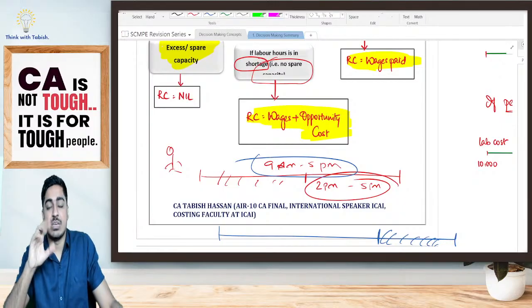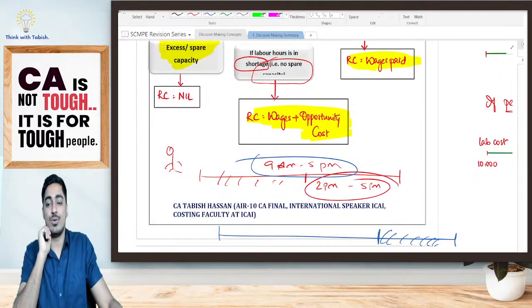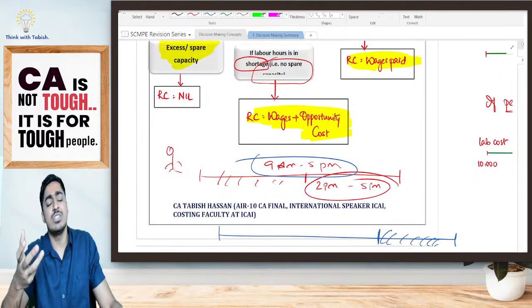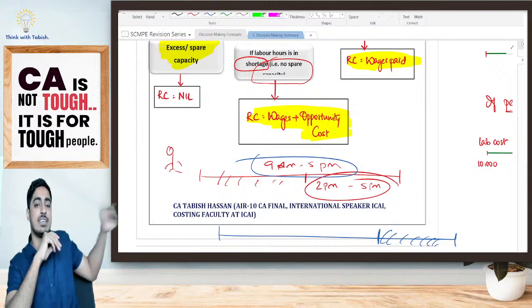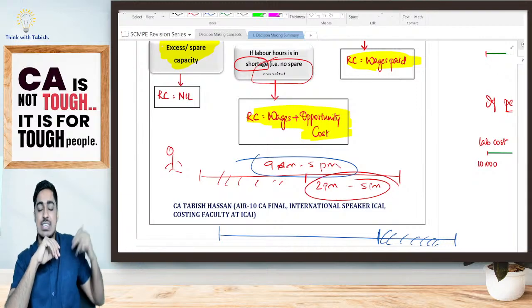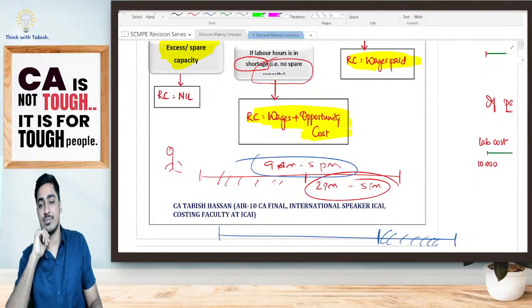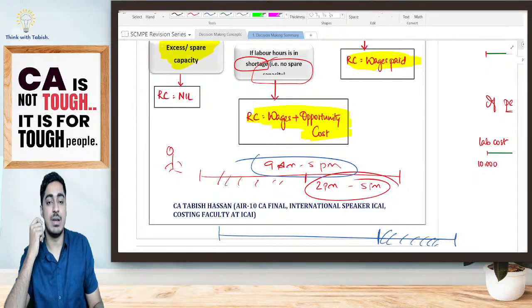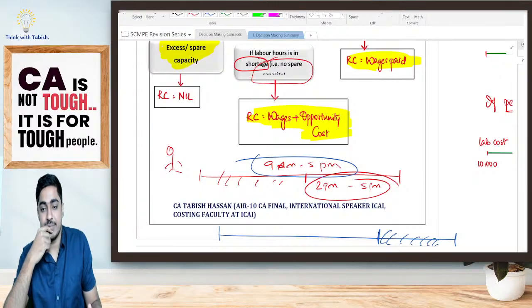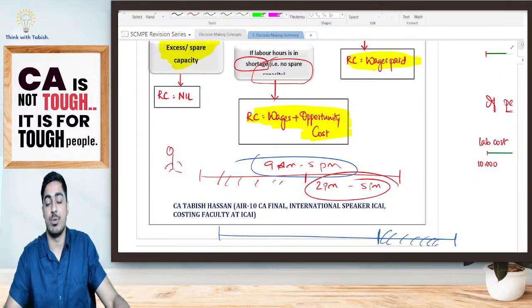Okay, yes. Now, some students will be having one fundamental doubt. You'll be telling, okay, opportunity cost is fine, because I'm sacrificing old work, because I'm getting into new work, yes, I'm sacrificing. Opportunity cost is fine. Why is wages relevant here? Very fundamental doubt we'll be getting. Why is wages relevant here? So we'll explain about this point, students.